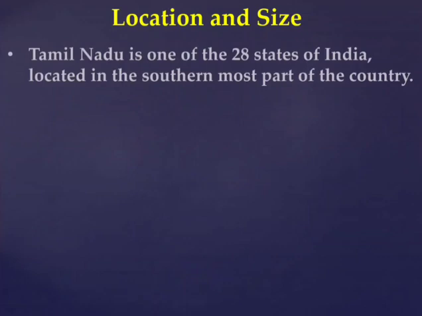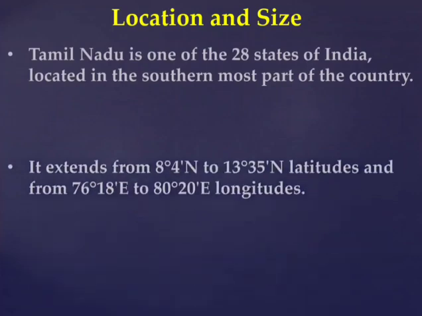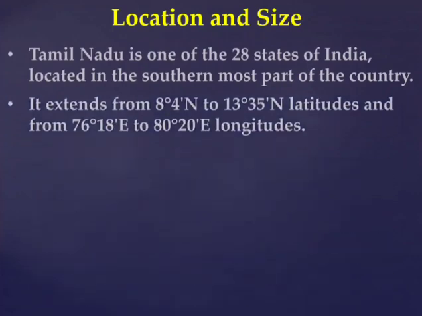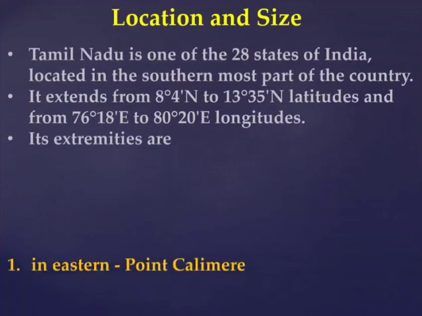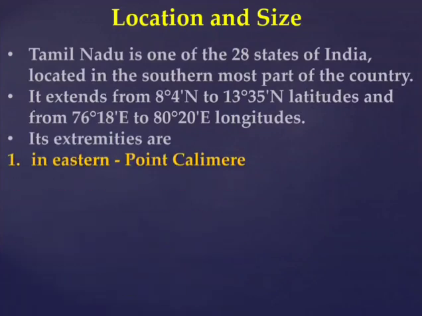Now, coming to the landmass, that is, location. Tamil Nadu extends from 8 degrees 4 minutes north to 13 degrees 35 minutes north latitudes, and from 76 degrees 18 minutes east to 80 degrees 20 minutes east longitudes. These latitudes and longitudes are used to locate a place on the map. You would already be familiar with latitudes and longitudes. Anyway, we will have a short discussion on it.